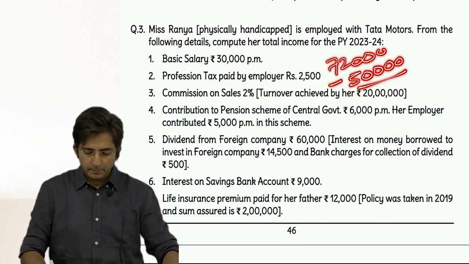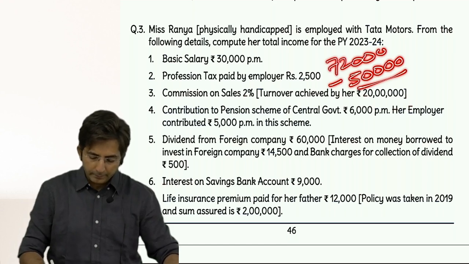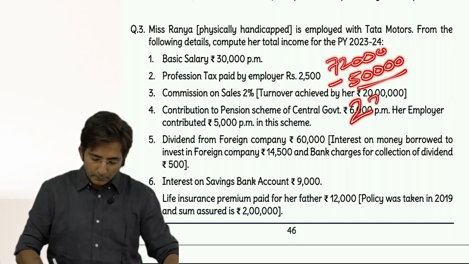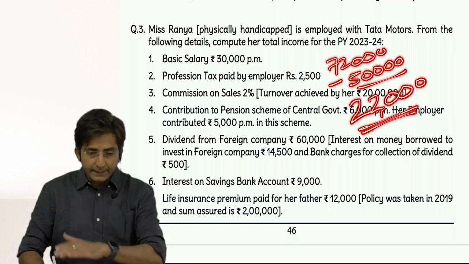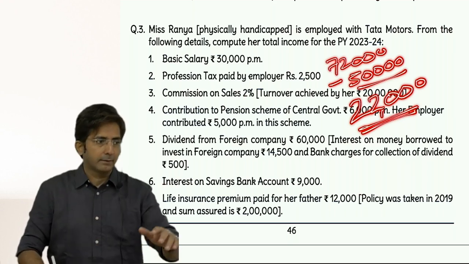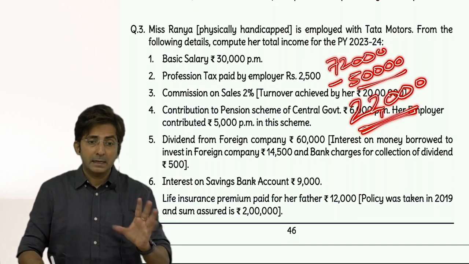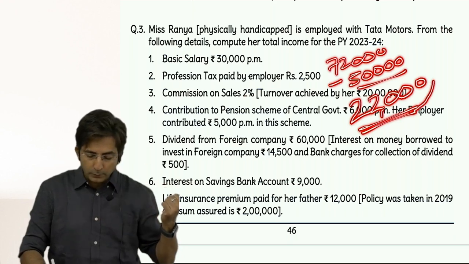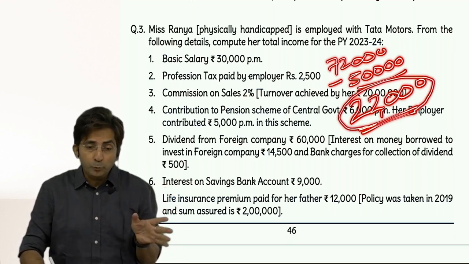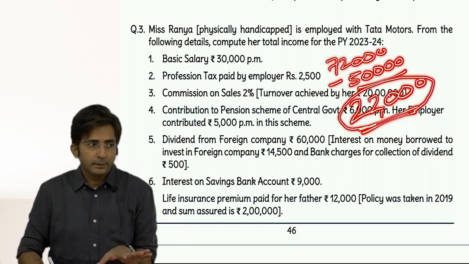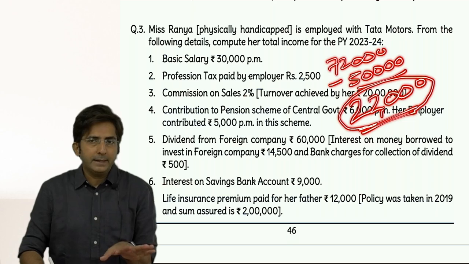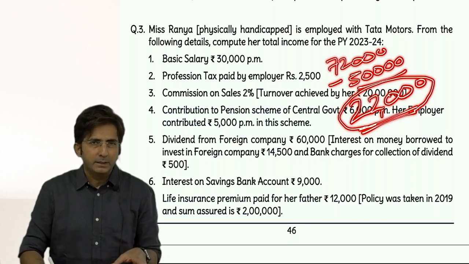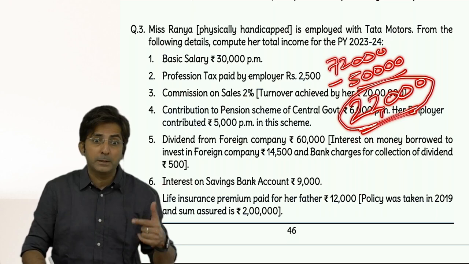But after that 50,000 is used, what is remaining? Now this 22,000 will come in the group of C, triple C, CCD1. Those three sections are like group C, triple C, CCD1. So in that group, how much will go? 22. But even this should be subject to a limit. If salaried, then 10% of basic plus DA in terms. If not a salaried person, 20% of GTI.